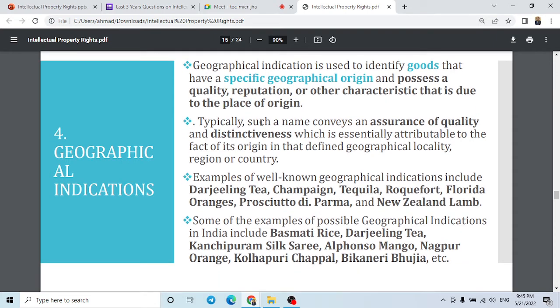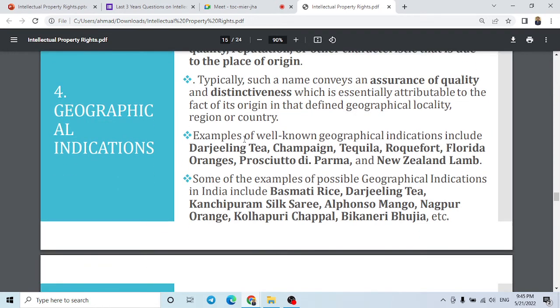And when a government gives a GI tag, it is kind of giving assurance of its quality, its distinctiveness, which is essentially attributed to its origin area, whether locality, region, or country. So we can have some examples like Darjeeling tea.